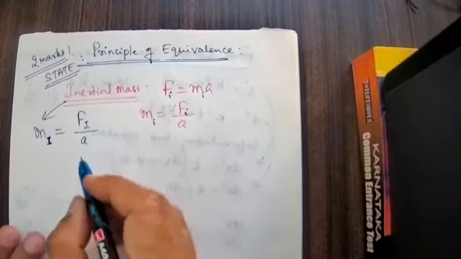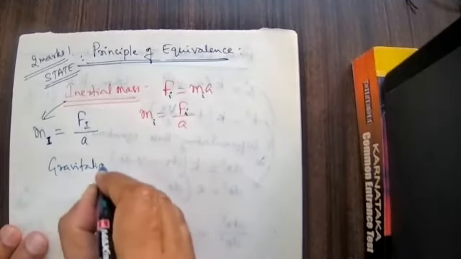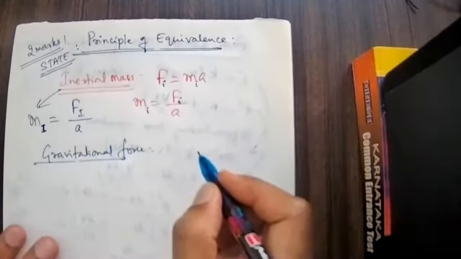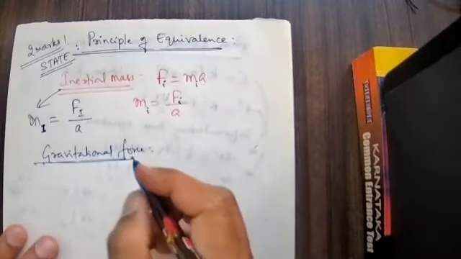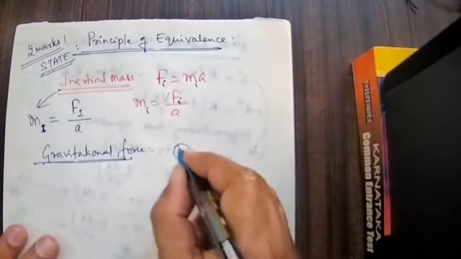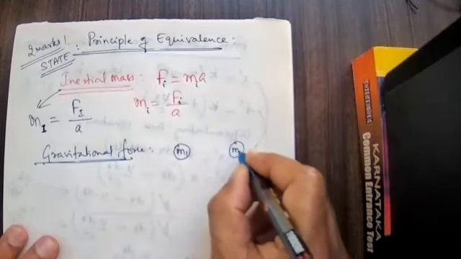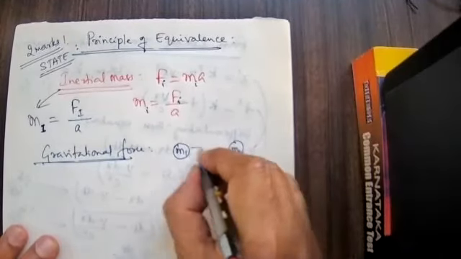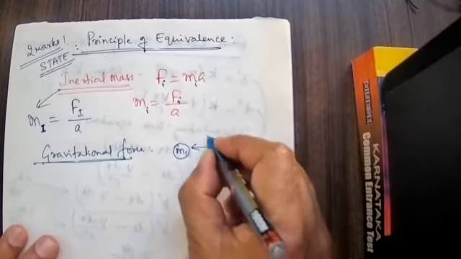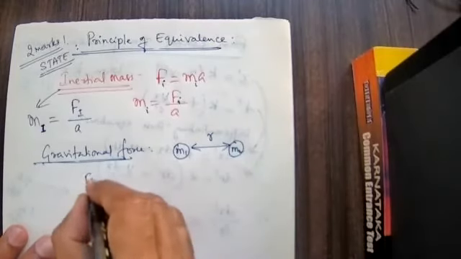Okay, and we know that gravitational force, taken from first PUC concept. This is the gravitational force. Let us consider two bodies. One body has mass m1, another body has mass m2. The distance of separation between them is r or d, whatever it may be. Now there is a gravitational force present here.